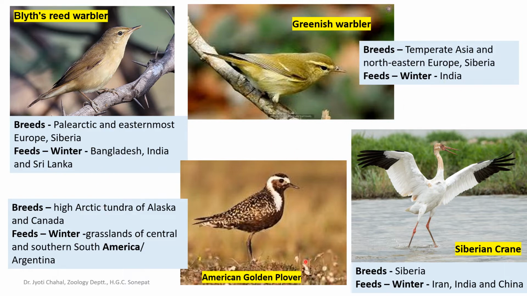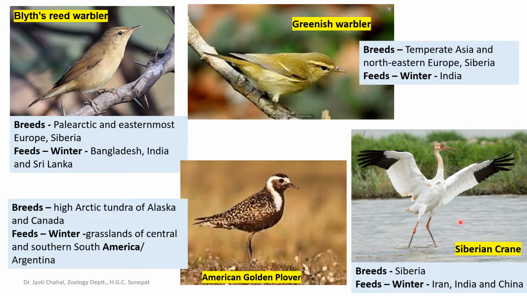Also, this bird is the American golden plover, which breeds in the high Arctic tundra of Alaska and Canada in North America. During winter, it feeds in the grasslands of central and southern South America, like Argentina. So that will be the feeding ground of this bird. As you can see, all of these birds breed in the colder region of their migratory range.